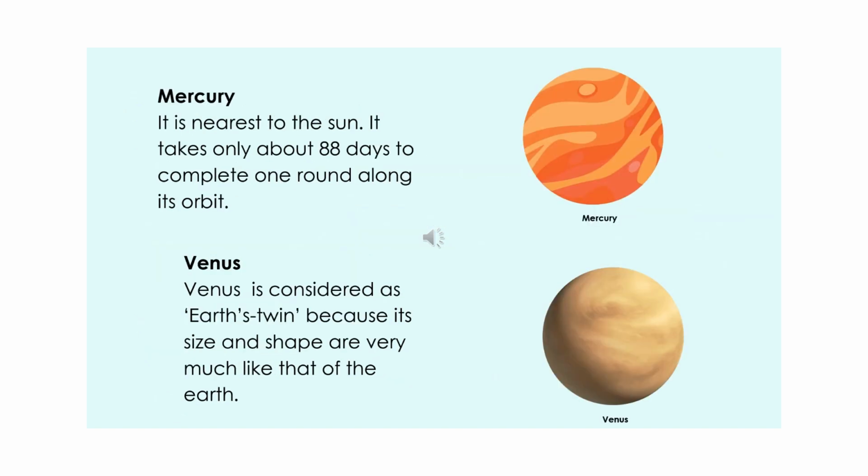Mercury. It is nearest to the sun. It takes only about 88 days to complete one round along its orbit. Then Venus. Venus is considered as Earth's twin because its size and shape are very much like that of Earth.